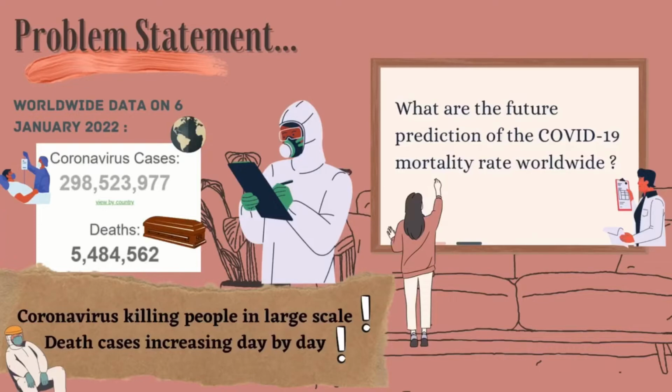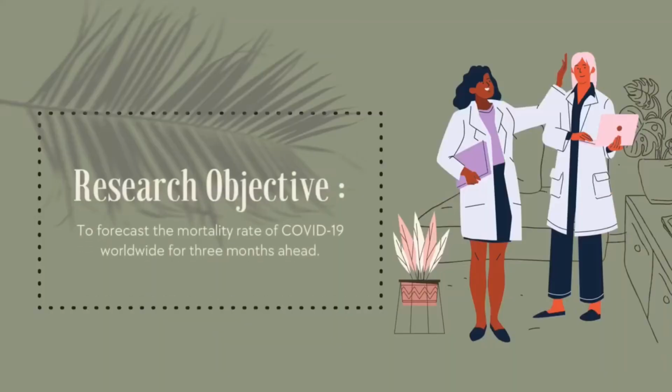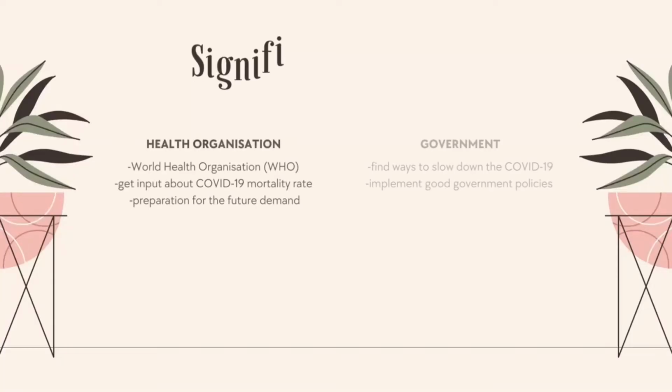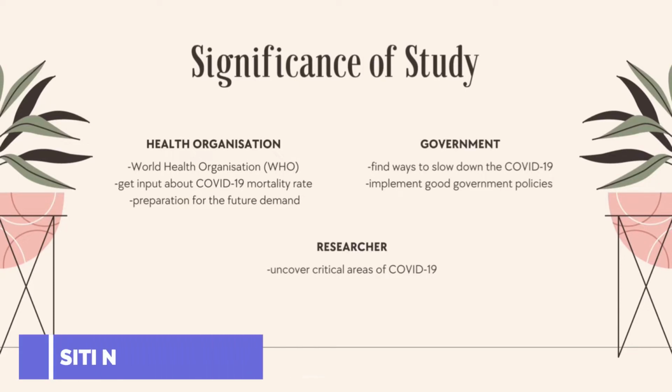So, what are the future predictions of the COVID-19 mortality rate worldwide? Thus, it is necessary to conduct an analysis about future prediction of the mortality rate of COVID-19 worldwide. From the problem statement, the objective of this study is to forecast the mortality rate of COVID-19 worldwide for 3 months ahead. Next, we continue with the significance of the study.